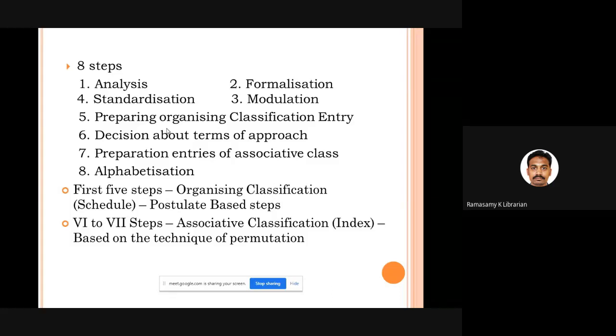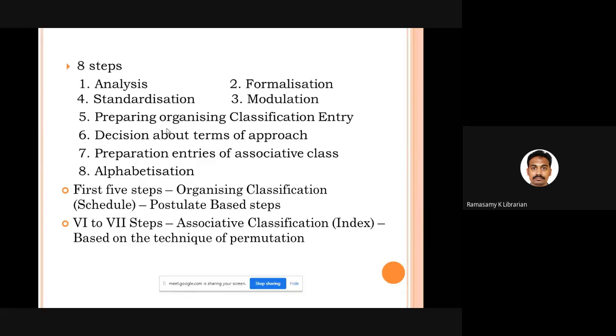What are the postulates? Postulates are nothing but the rules and regulations that you have framed by yourself, because you feel that these rules and regulations are beneficial, they are good, they are helping me, so you are using them. Those are called postulates. So these 5 steps are done based on the postulates given by Ganesh Bhattacharya.